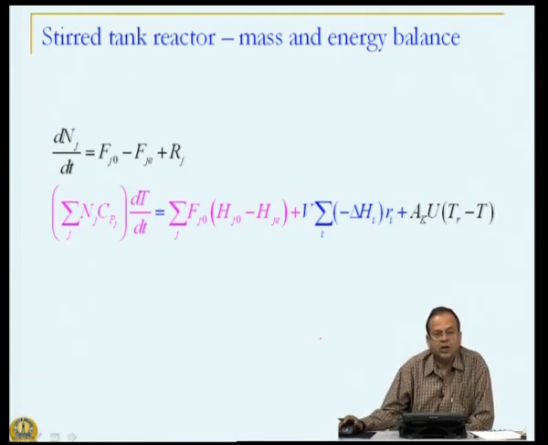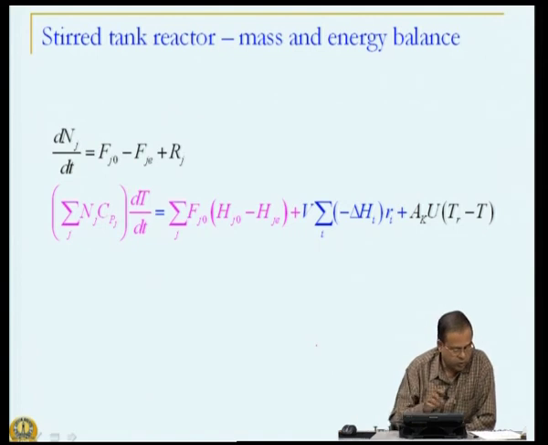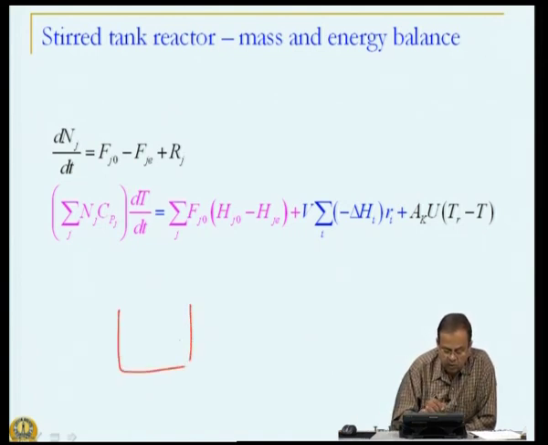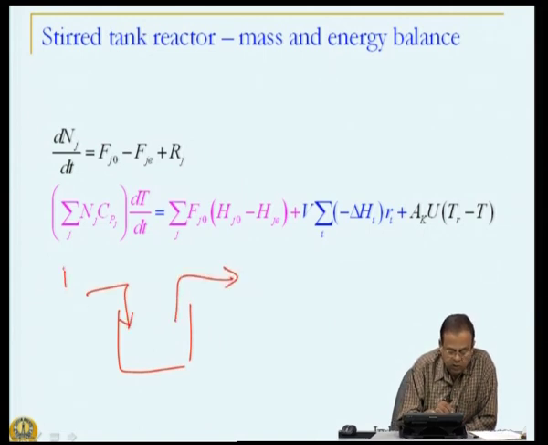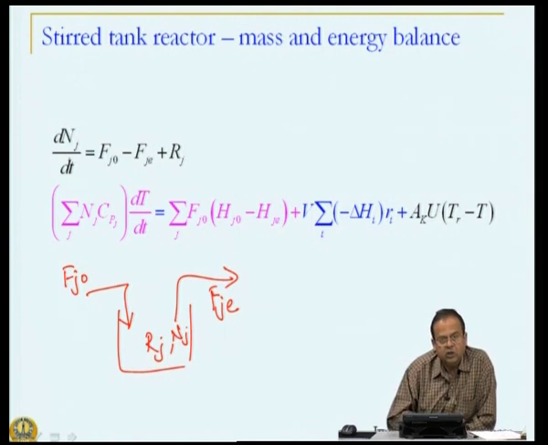For a stirred tank reactor, these balances simplify to this particular set of equations. What we have now is the molar flow rate entry and exit of the jth species, Rj is the reaction rate and Nj is the number of moles here. So, dNj/dt is equal to coming in, going out, plus Rj.